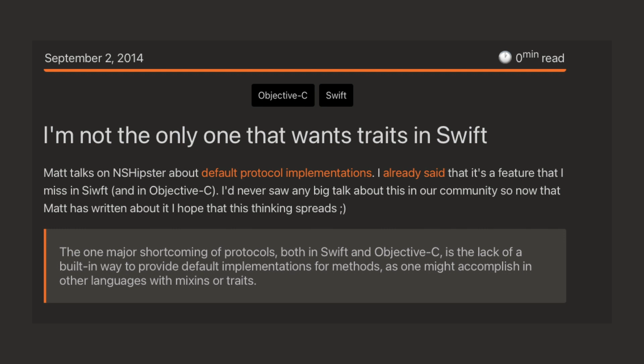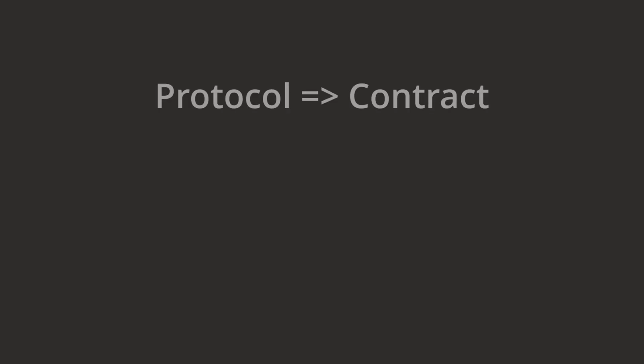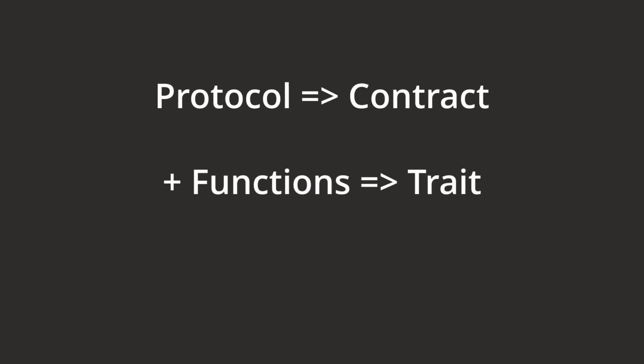I want to talk about what I usually call traits and mixins, which in basic terms, the most simple form of protocols is just an interface. It defines a contract that you adhere to, but of course, we all know protocols are way more powerful than that, especially in Swift, because Swift allows you to extend that protocol and add methods to it, add functionality. So we have a way of specifying functions that a type conforming to that protocol gets for free. And this is what I usually call a trait, at least in this context.